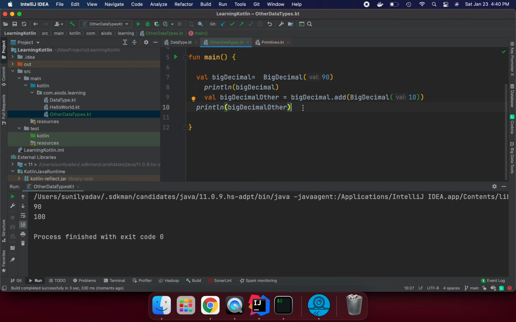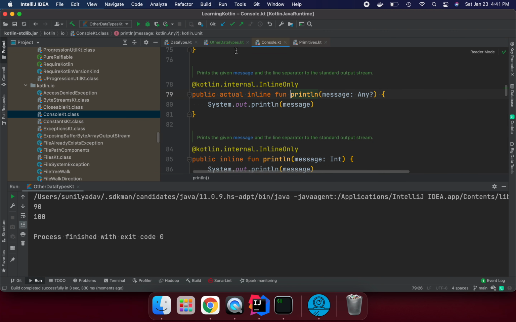In the last session I also told you that some primitive data types of Java we are still using in Kotlin, but Kotlin has created extension classes to provide extra features. How they have provided extra features and those functions, I'm going to show you quickly. If you press Command B on this one, you will see these are the classes used internally.